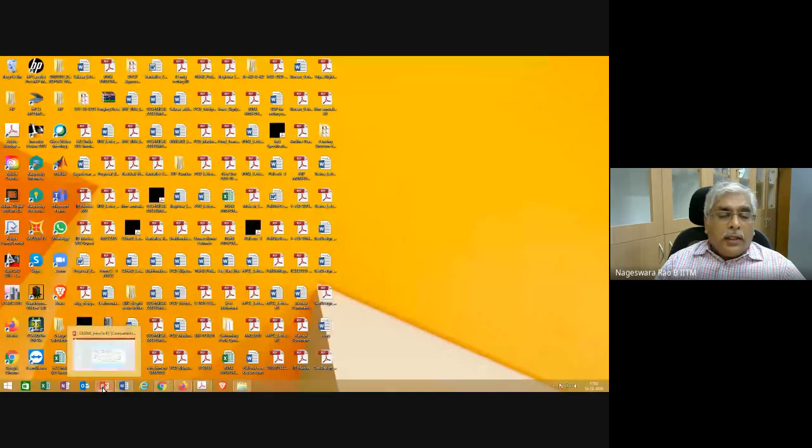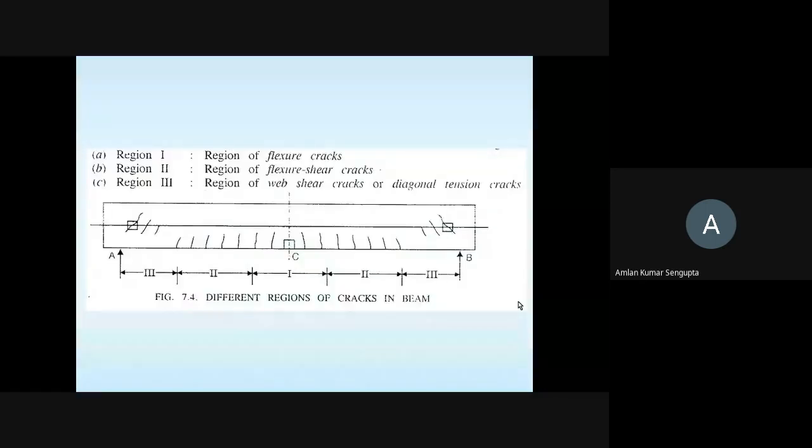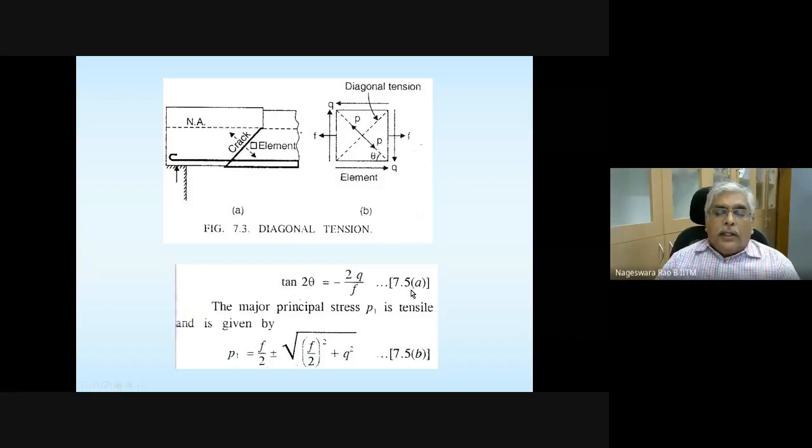Professor Amlan, you are there? Yeah, there was a clarification last time regarding this crack pattern. I think you can just quickly go through it once again to explain why the cracks are like this. Please look at these two equations that are given here.